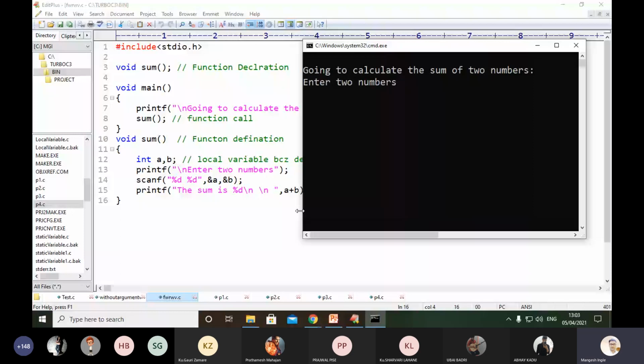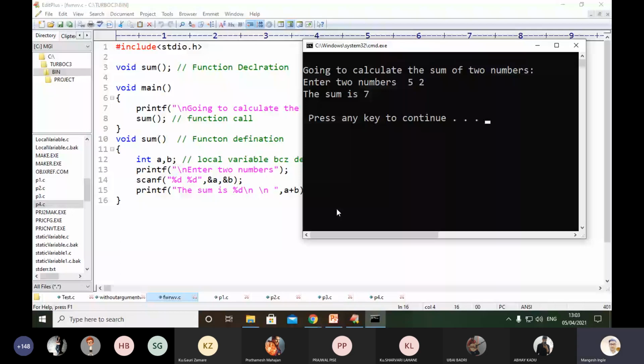Going to calculate sum of two numbers. Here we provide two values: the first value will be stored into a and the second value will be stored into b. First value 5, and second value, suppose 2. So 5 plus 2, the result should be 7. You can see the sum is 7. So we have performed addition of two numbers without parameters and without a return value. You can understand this kind of thing with the help of this example. I hope you understand. Is there any question on that?